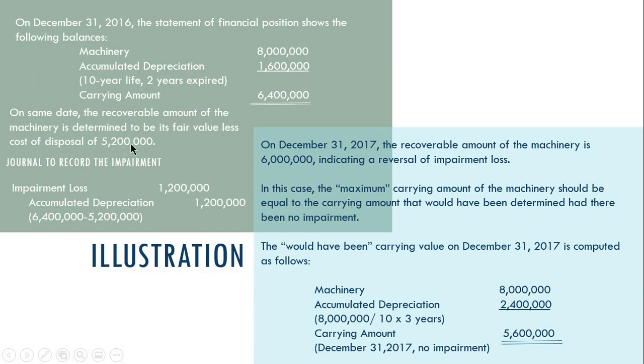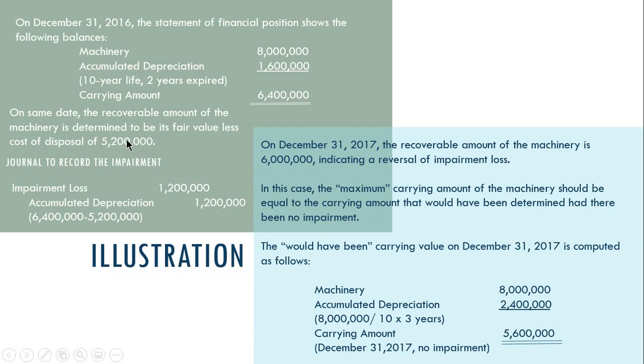Tapos itong 5.2 million niya, may depreciation pa to for the year 2017 wherein may panibagong recoverable amount na 6 million. So dapat itong 5.2 million natin, i-depreciate natin siya for 1 year. So pasabot, 5.2 million divided by remaining useful life na 10 minus 2, that's 8. Okay, so 5.2 million divided by 8, that's the depreciation expense for the year 2017,